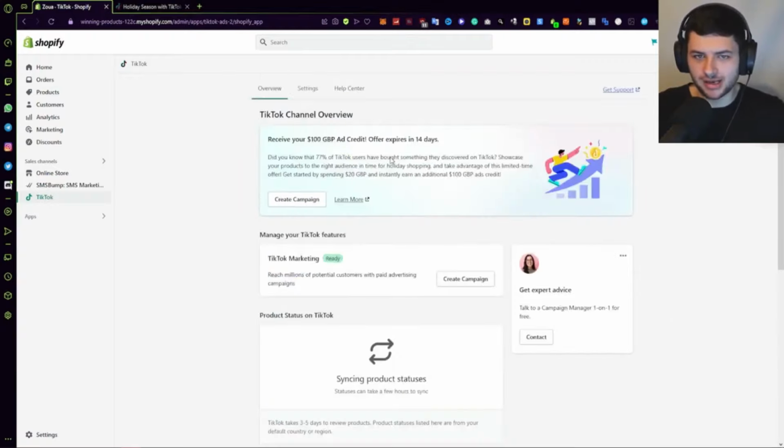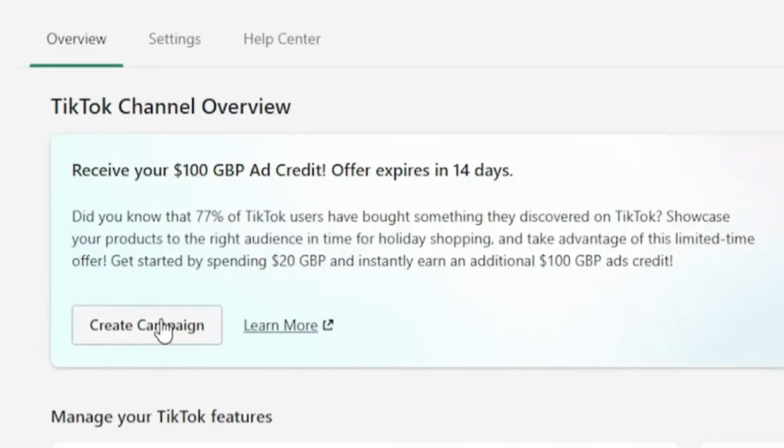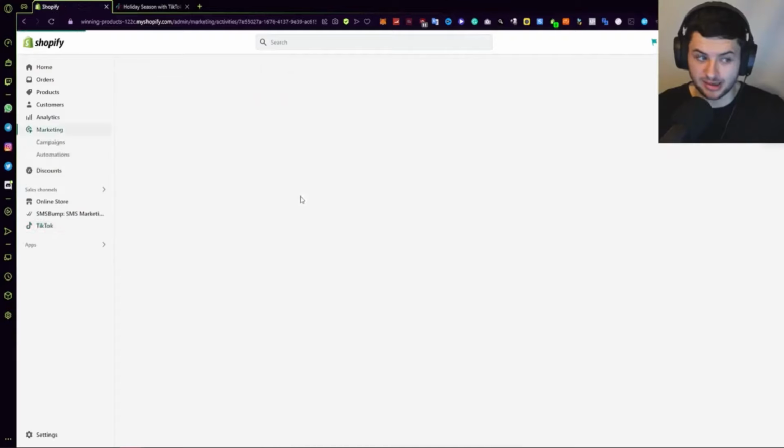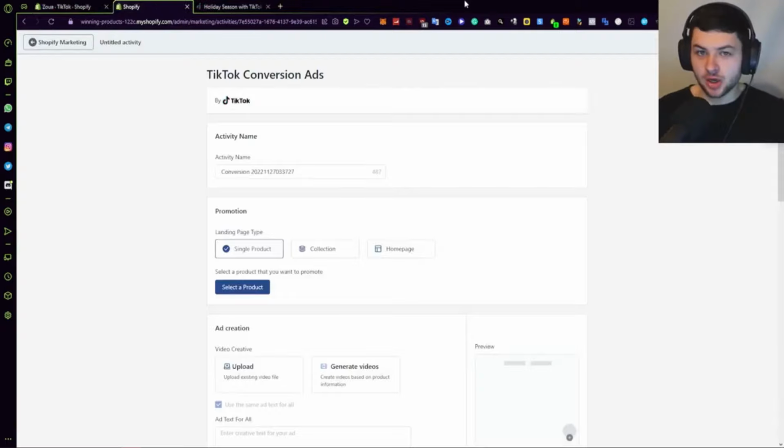So now we're ready to create a campaign and start our first campaign, right? So this is how to create TikTok ads. Now, usually you're going to press create campaign here on this button, but since there's a promotion right now, I'm going to press create campaign up here because I want to claim my free money, because who doesn't, right? So here we are now on the ad campaign creation screen. This is the exciting part where we launch our first ad campaign on the TikTok platform.